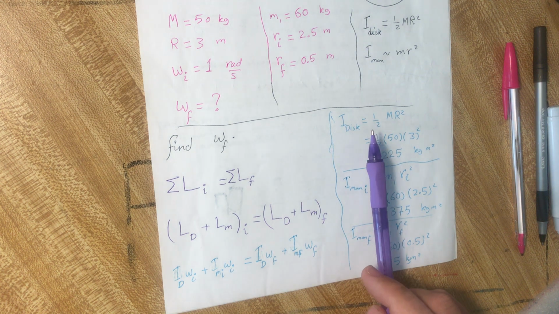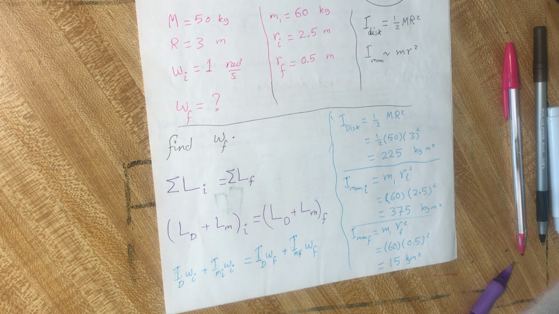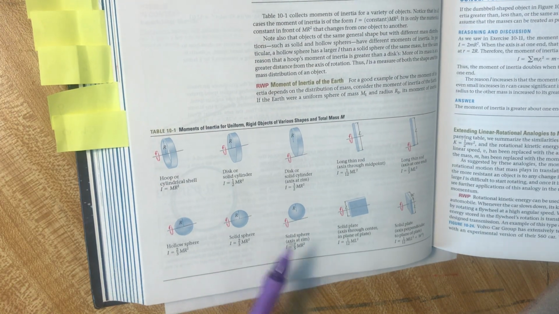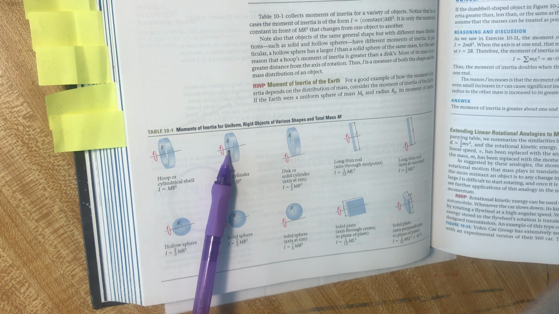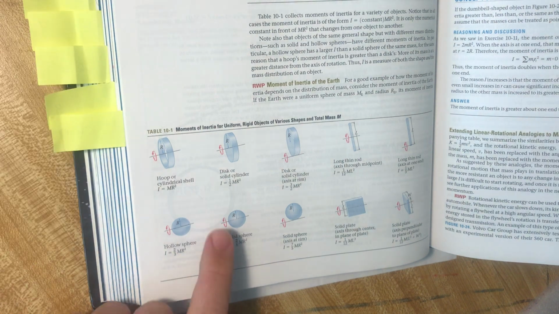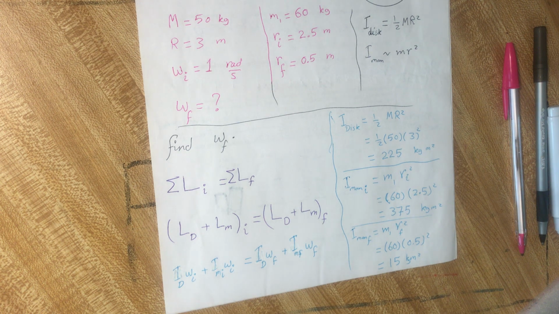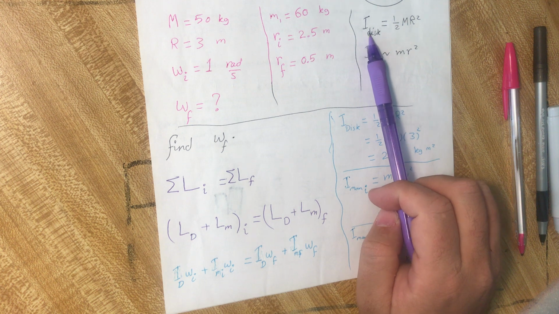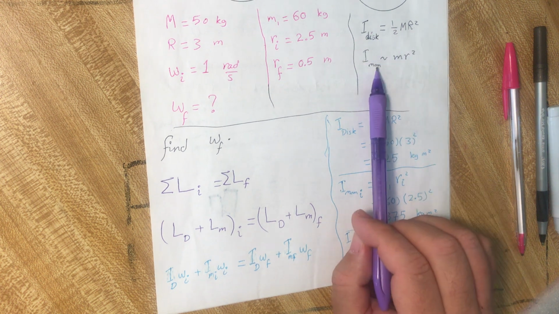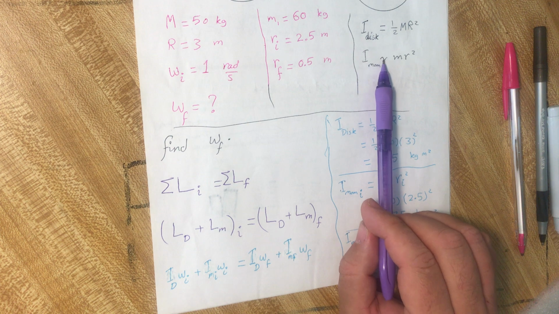Now, we don't know I for the disk and for the man, initially and finally. For the disk, you can find that in the book, from the table given in the previous chapter. This is the disk rotated around its geometrical center, and it is half m r squared. And the man, we need to suppose as a point mass, with moment of inertia m r squared.